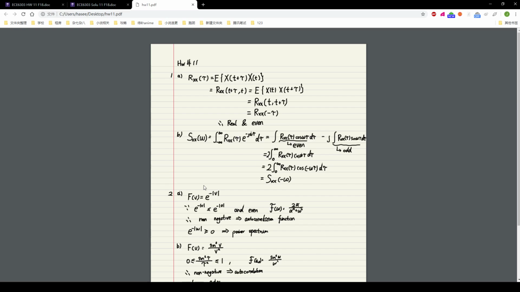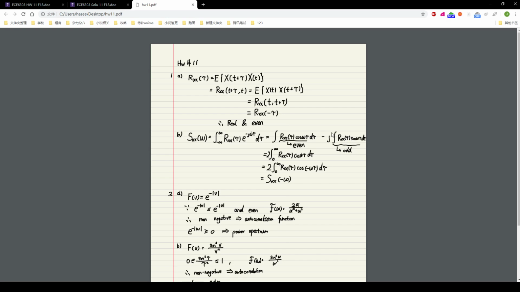The cosine omega tau is an even function: the cosine of positive omega tau is equal to the cosine of negative omega tau. And the sine omega tau is an odd function. So we have even times even minus even times odd. We know even times even is even, and even times odd is odd.